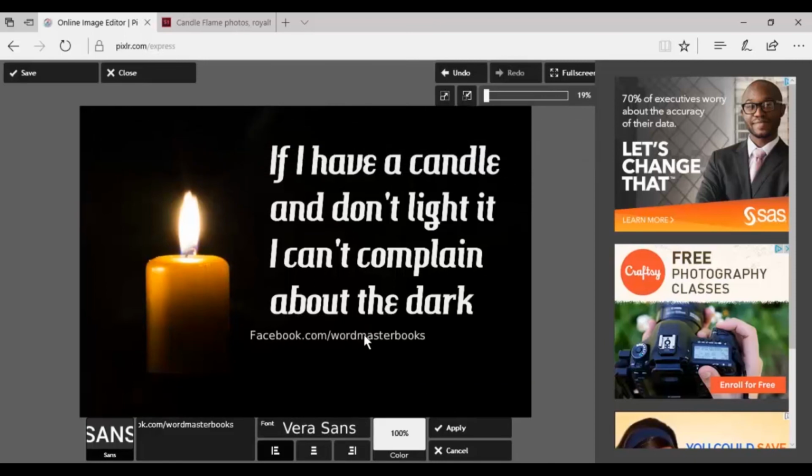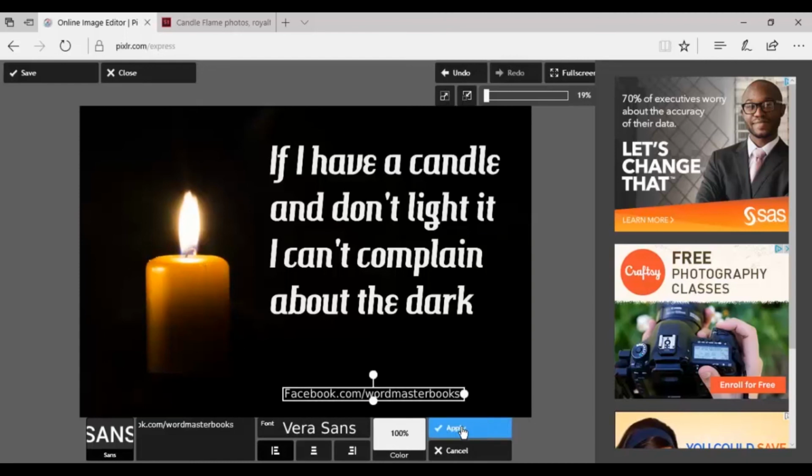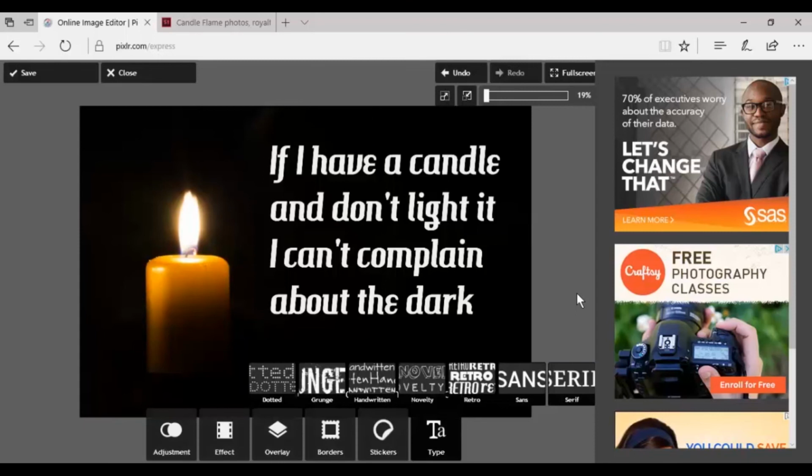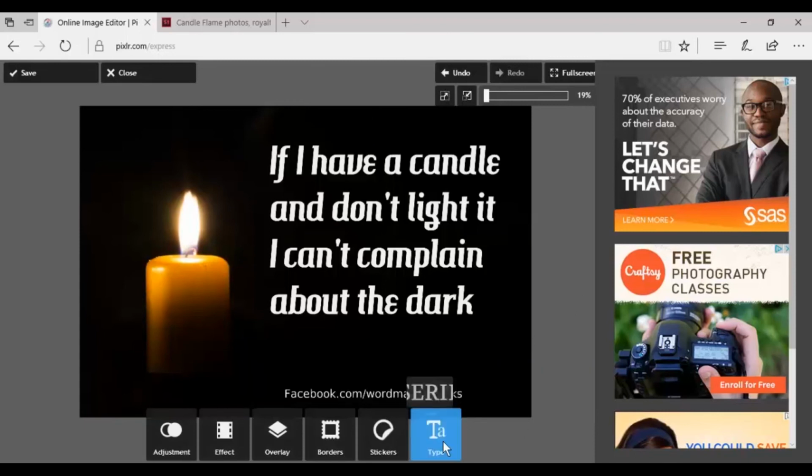And I just adjust that, and I place it down here at the bottom. Now I could place it here or in the middle of the whole screen. I think it looks better here, but you might think differently. And click apply. See? Took about, what, 2-3 minutes to do this.